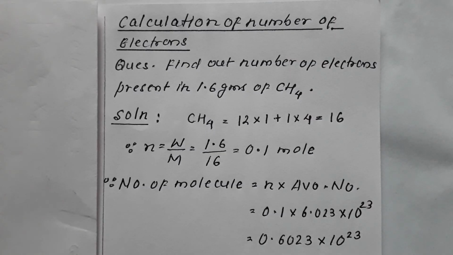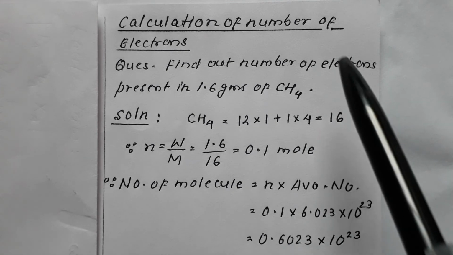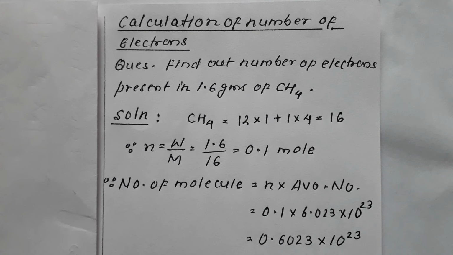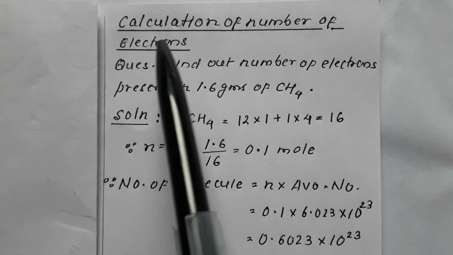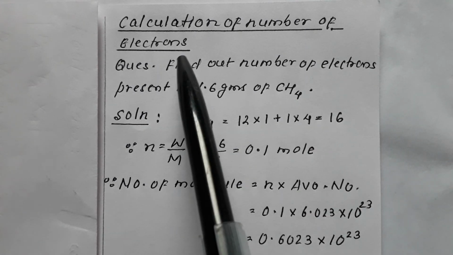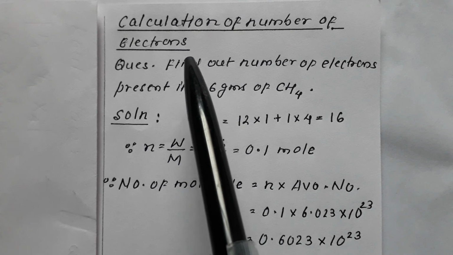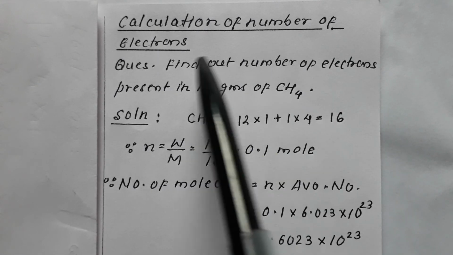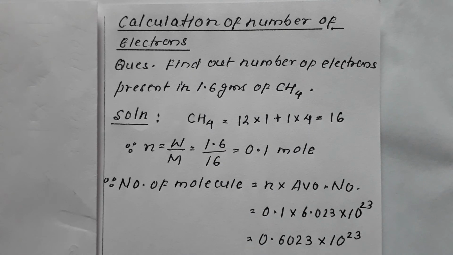Now yet another very important formula in the mole concept is the calculation of the number of electrons. This question is frequently asked in examinations. First we converted weight into mole, then we converted mole into number of molecules.